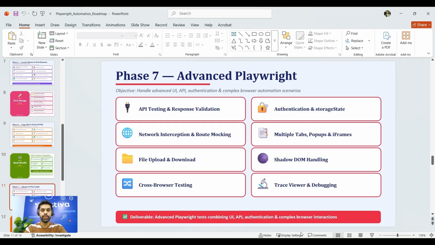In phase 7, we will be moving towards advanced Playwright. In advanced Playwright, we have inclusion of API testing along with the UI testing, response validations, API testing, API mocking. So what are the network interception, multiple tabs handling, shadow DOM handling. Our web app has a file upload, download, which we will be dealing with in advanced Playwright. And most important, cross browser testing, where we will be using different browsers like Chromium, Firefox, and others for testing the same test case.